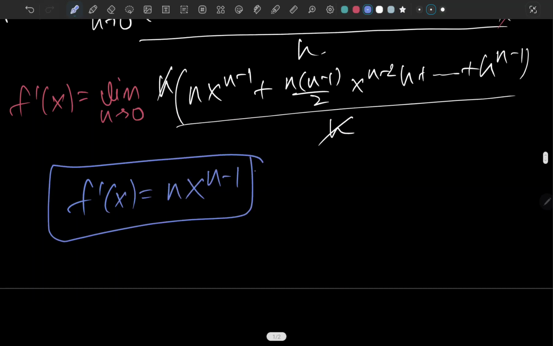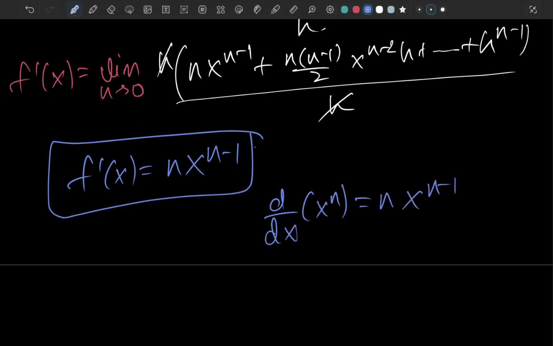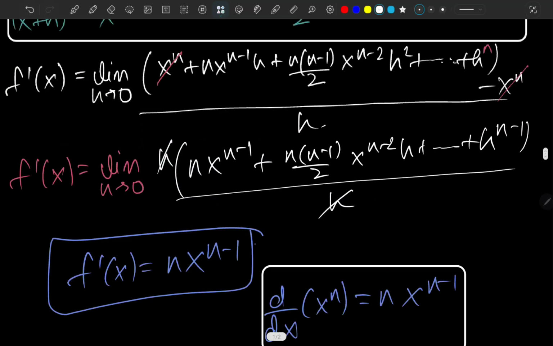And hence proved, guys. This is the power rule of the derivative. That is, the derivative of x to the n is n x to the n minus 1. That is what we have used in our proof of that integral.